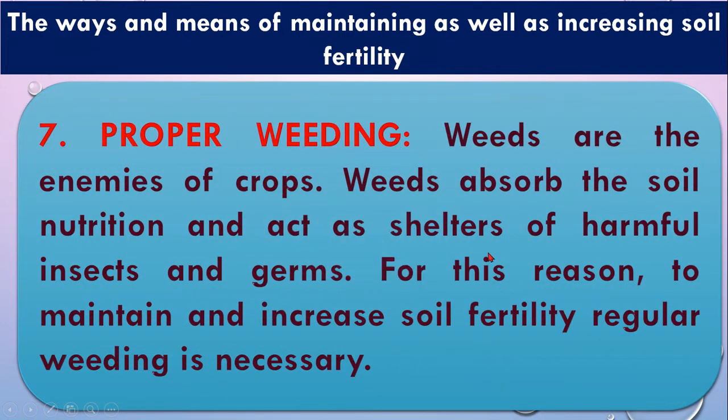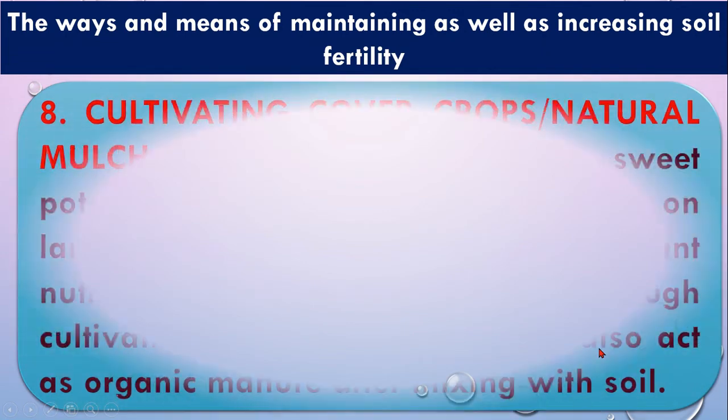Next one is proper weeding. So a weed plant is a plant itself, but this is harmful for the crop plant. So we have to remove the weed plant from the field, then that will increase the soil fertility.